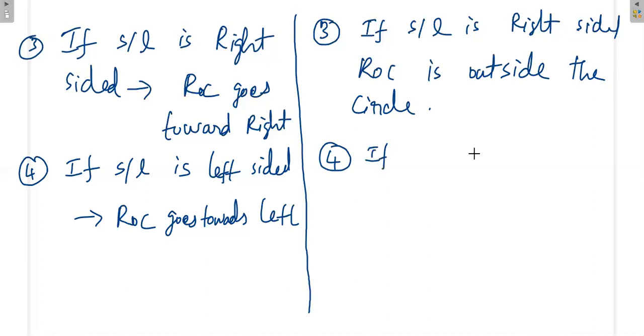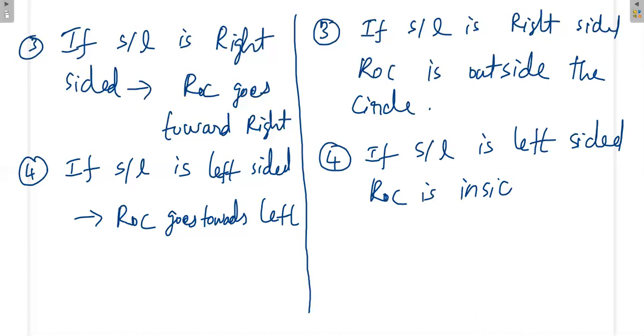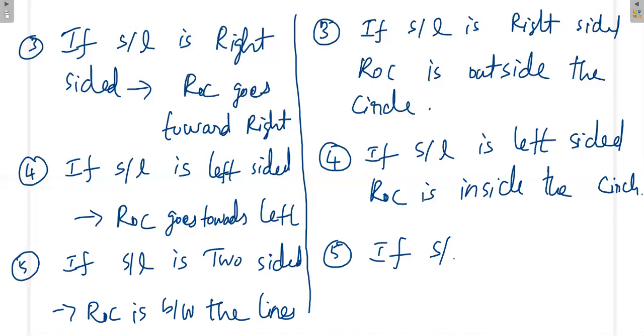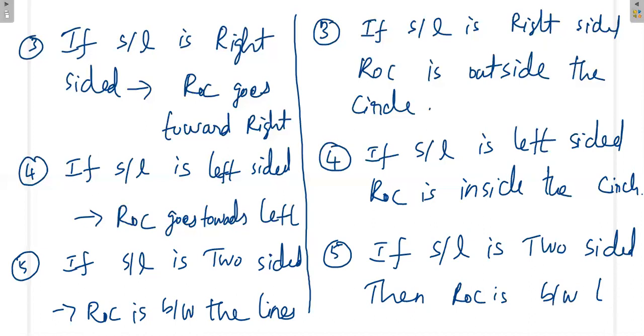Suppose the signal is two-sided, then ROC is between the lines in Laplace, and here ROC is between the circles.